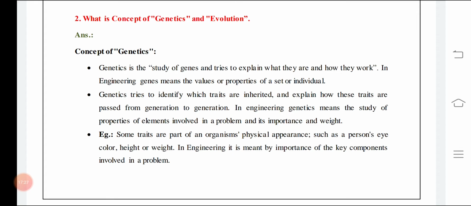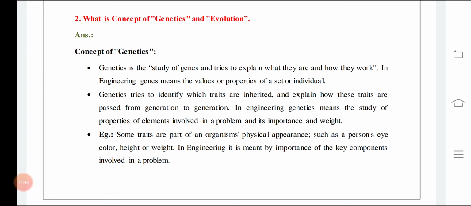Genetics means studies of genes, and here genes means the properties, the characteristics, the qualities of a particular input. It does not mean the real genetical processes. It means gene is the significance of properties or qualities of somebody.